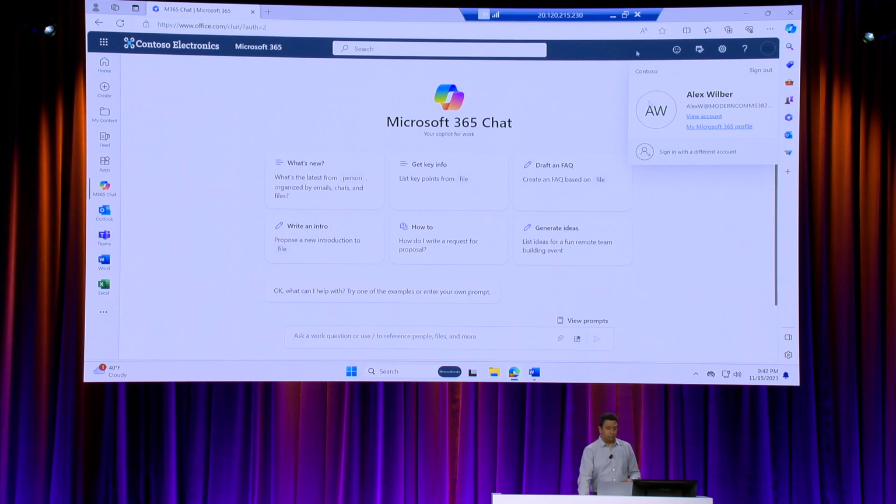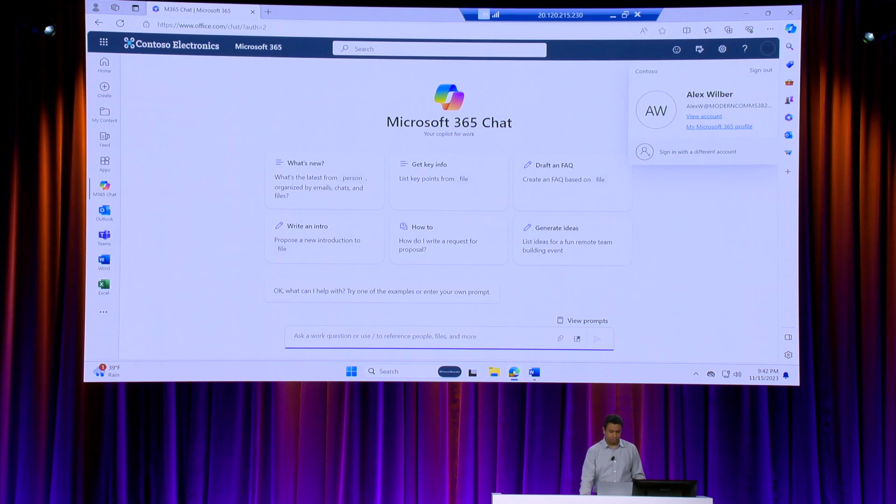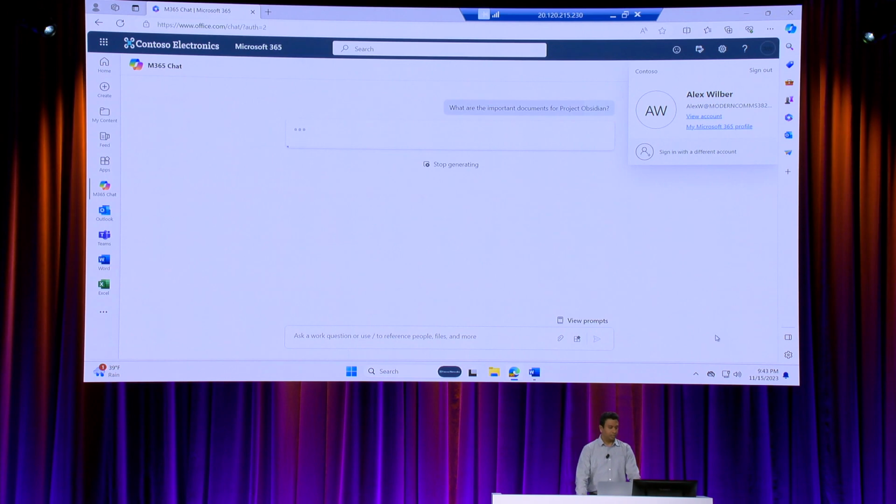Okay, so we are signed into Alex. And what we're going to check out now is Alex coming back from like a week-long vacation. He needs to get started on Project Obsidian. So let's find out. What is Alex going to ask? All right, let's see. To get caught up with Project Obsidian, I'm going to ask a question. What are the important documents in this project? Okay, so like I've been out, let's find out. Let's hit this.